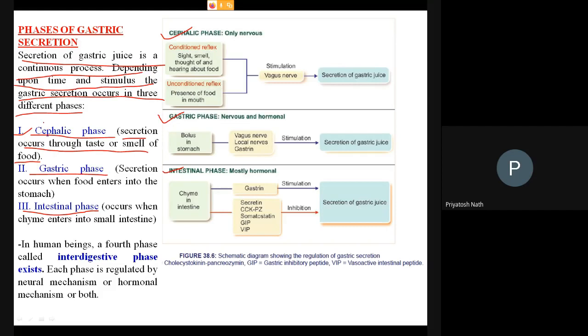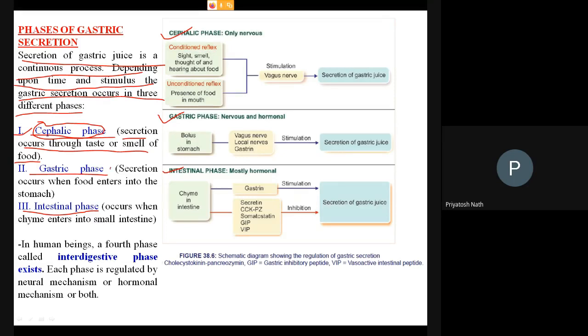Cephalic means brain, nervous system. So when you are getting the smell, then your brain gets stimulated. When you are viewing the food, then your eye gets stimulated, and finally it is sending information to the brain, and that is causing the secretion of the juice from the stomach. So this is the cephalic phase.